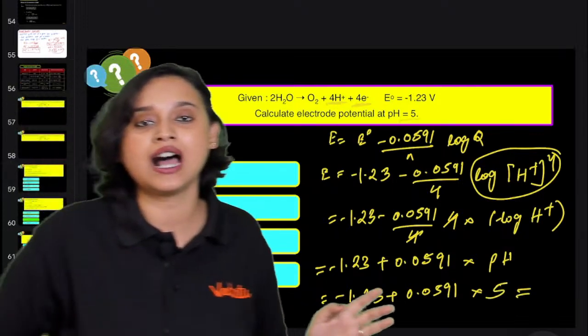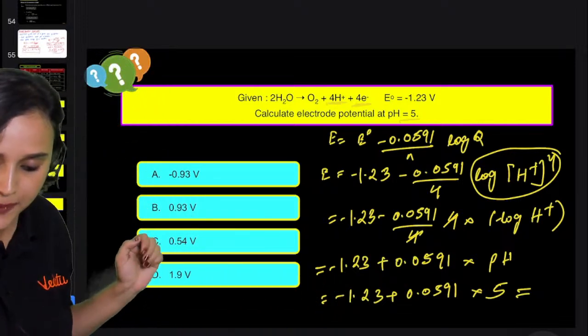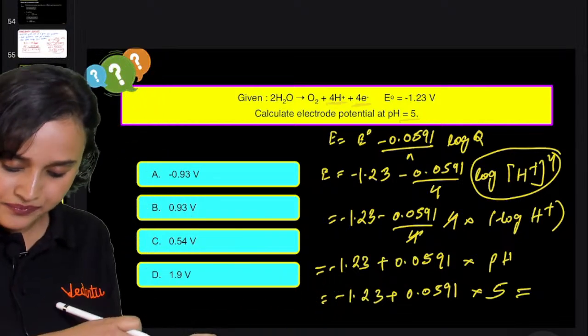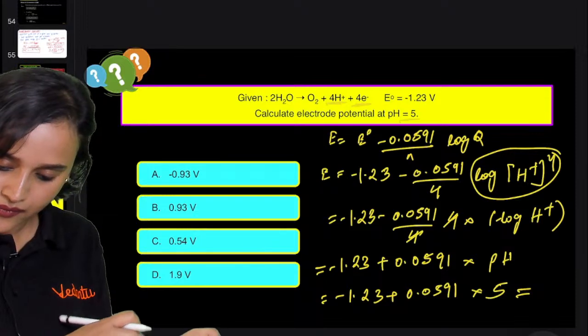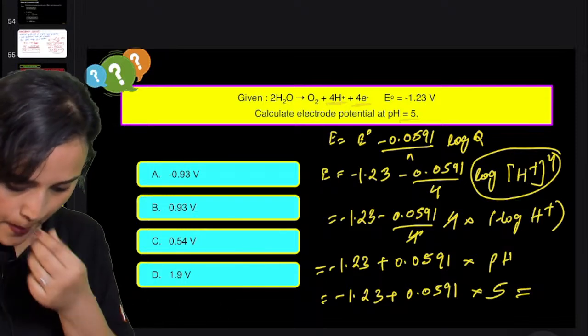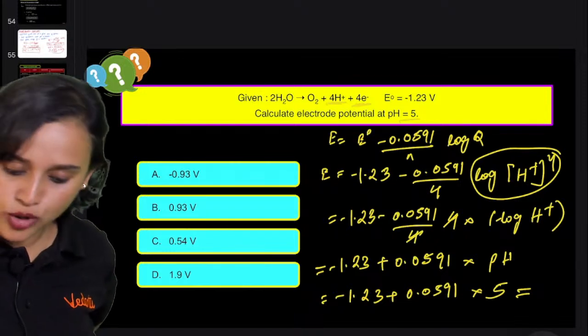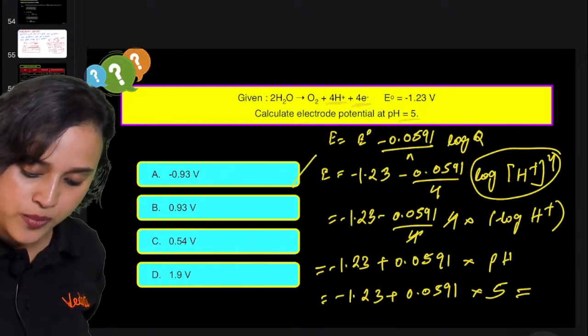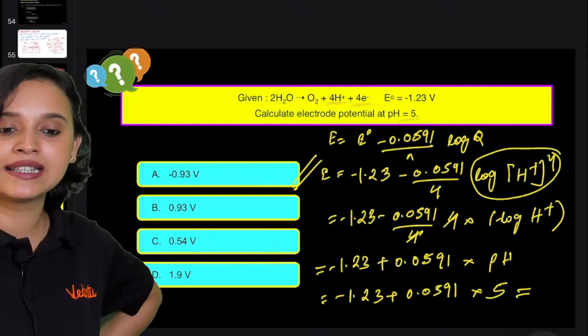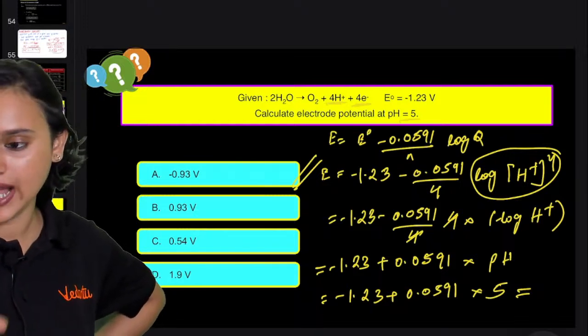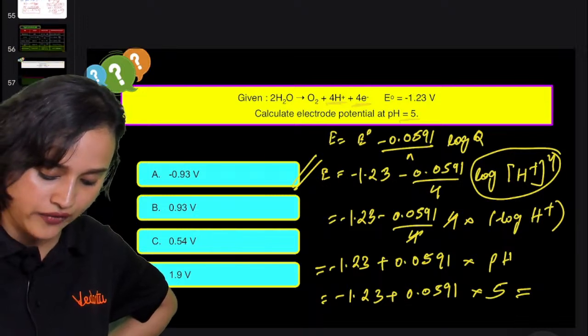Now tell me what is the answer, everybody. What is the answer? Can you tell me quickly? Tamil is also saying option A. Okay, option A it is then. Minus 0.93 volt. Very good, guys.